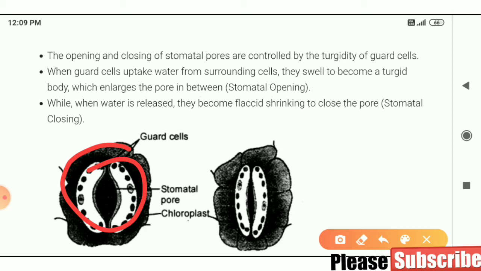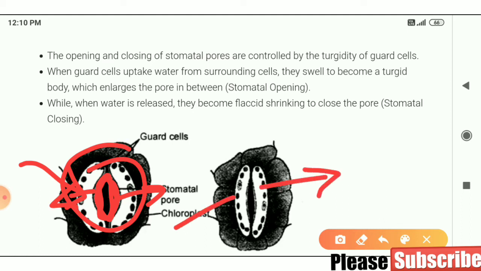If they are getting water from the surrounding, what will happen? They will become turgid, and when they become turgid, they enlarge and the pore in between will open. When water is released, the water present in the guard cells will go out.